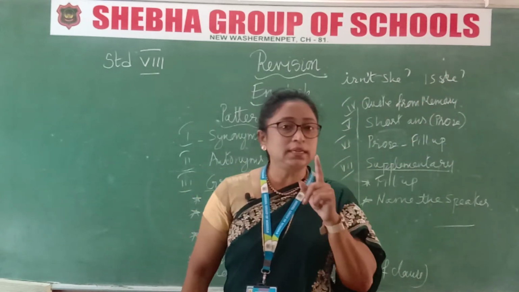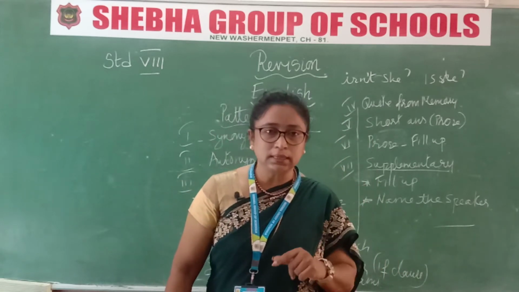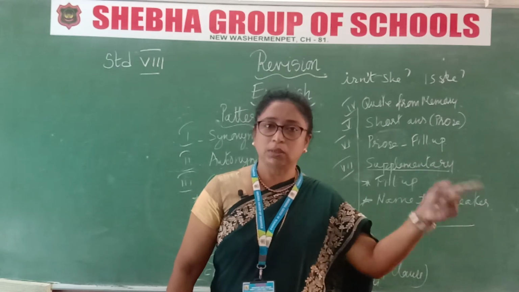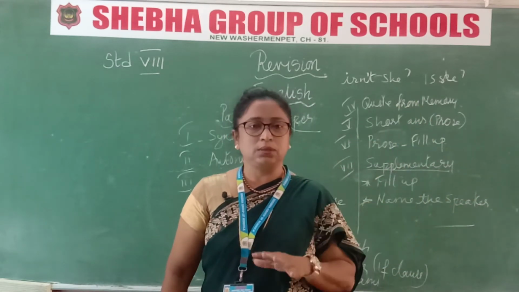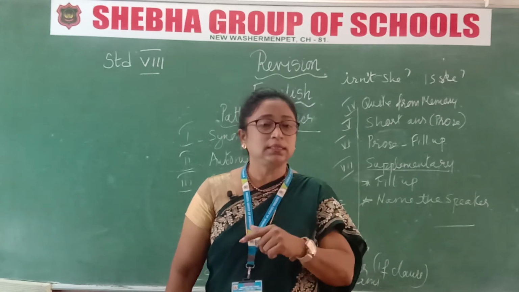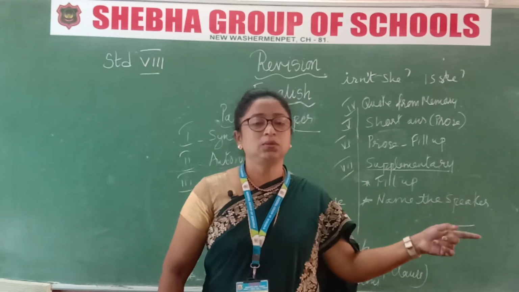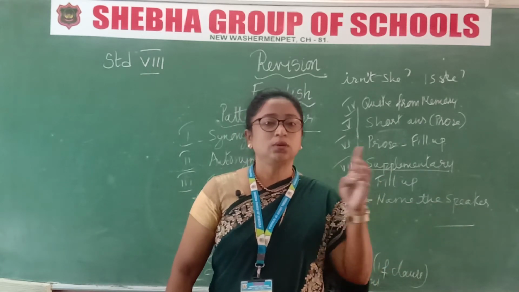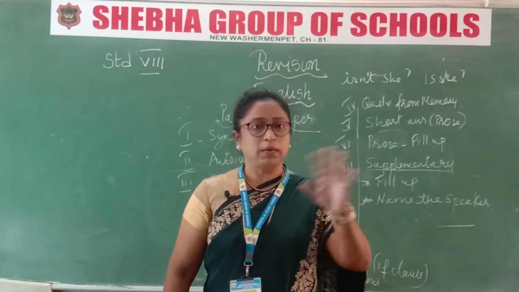When the sentence is negative, that is, words like no, not, never are used in the sentence, then the tag should be positive, that is, she is, he is, are there, other kinds of words. If the not is there in the sentence, then you must use a positive tag. When not is not there, then you must use a negative tag. Got that now? Positive sentence, negative tag; negative sentence, positive tag. So, vice versa.